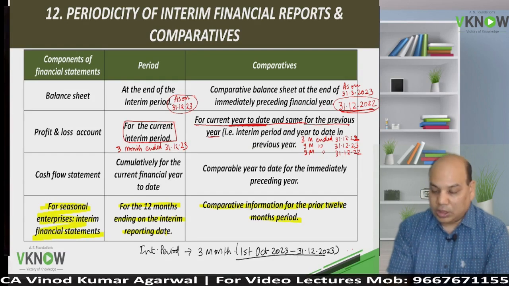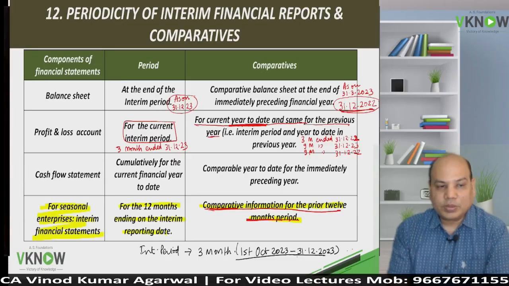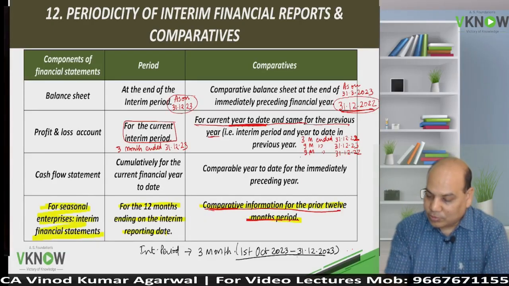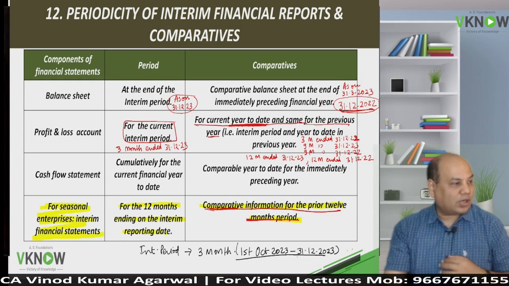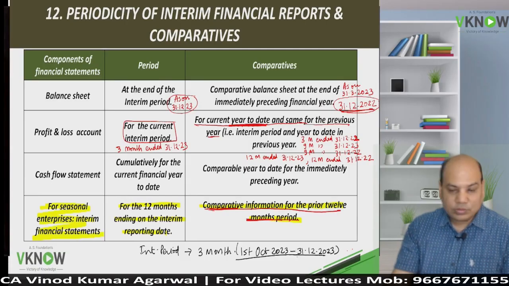31/12/22. And if you're a seasonal business, then you have to prepare 2 more P&L accounts covering 12 months so that the whole year is covered. So 2 more. I am writing below, 12 months ended 31/12/23. So that will cover one whole cycle of 12 months, and comparative 12 months ended 31/12/22. So that is about the P&L account. Total 6 profit and loss accounts you will have to prepare.